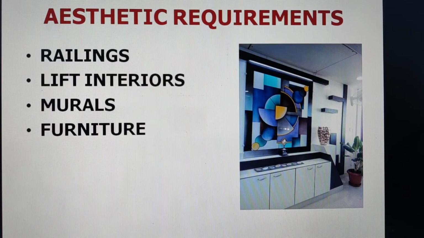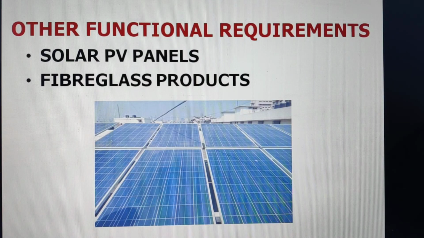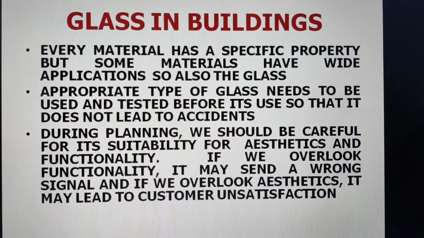Aesthetic requirement may be in railings, lift interiors, murals, furniture. This enhances aesthetics if you provide it in interiors. Solar PV panels will remain with glass, and fiberglass products are now available even in geogrids and geotextiles. There are a large number of fiberglass products which are available, and they will find place forever. So every material has a specific property, but some materials have wide applications, so also the glass.